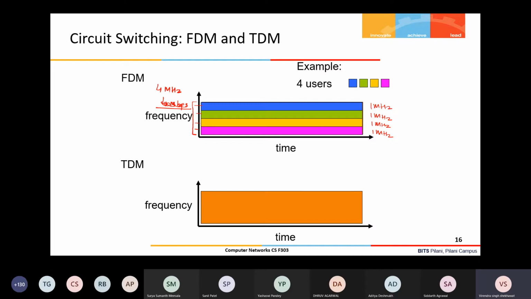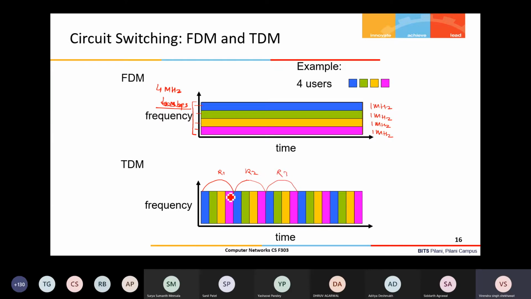Another way is that, in place of dividing the frequency, we can divide with respect to time. Suppose in case of 4 users, this is one round of transmission, round 1, then this is round 2, then round 3, and so on.